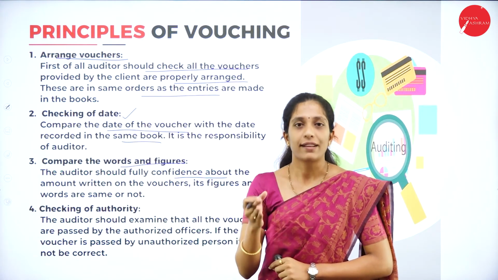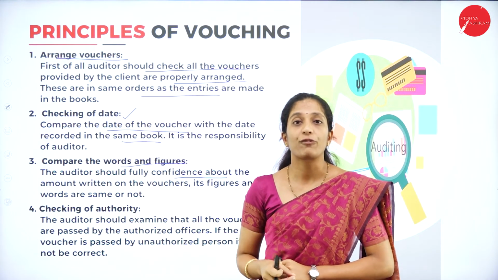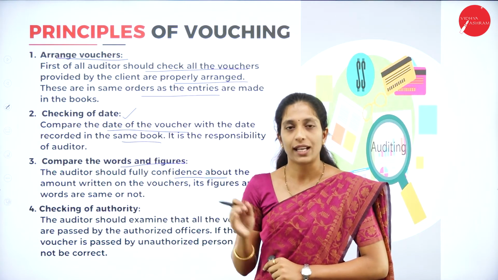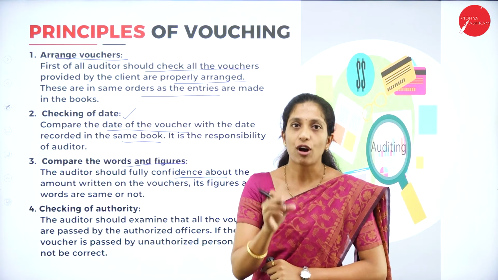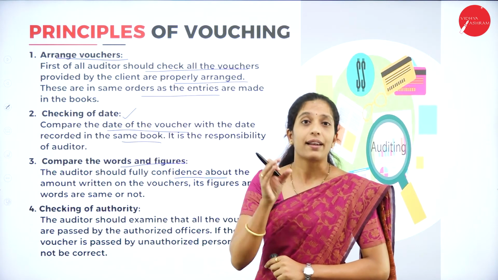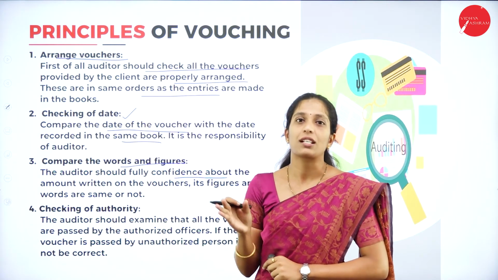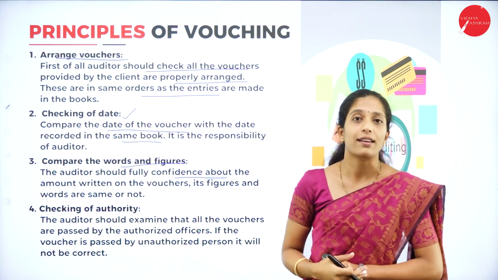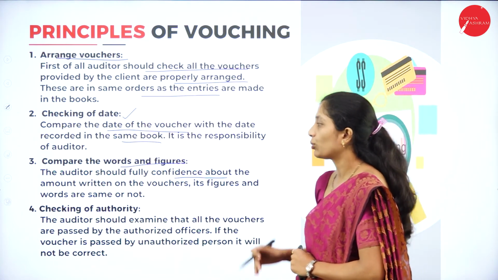For example, 10,000: how do we write it in words? Rupees ten thousand only. He has to see whether the amount written in figures and the amount written in words are the same.